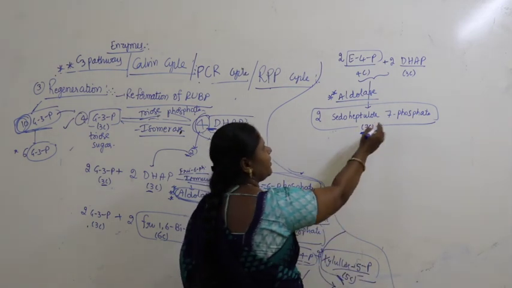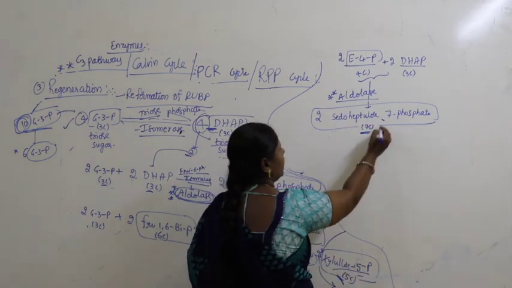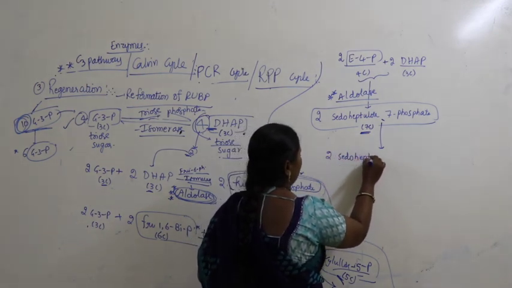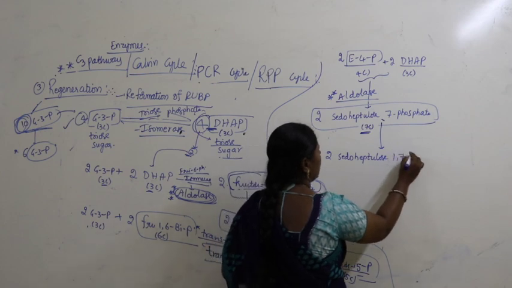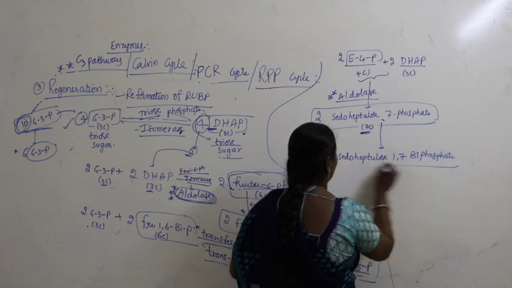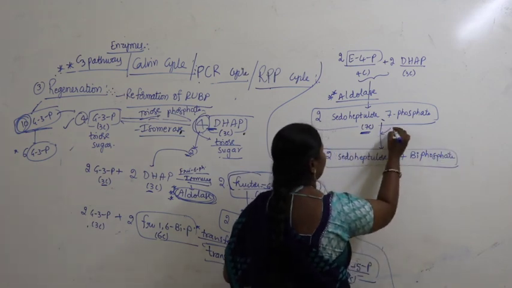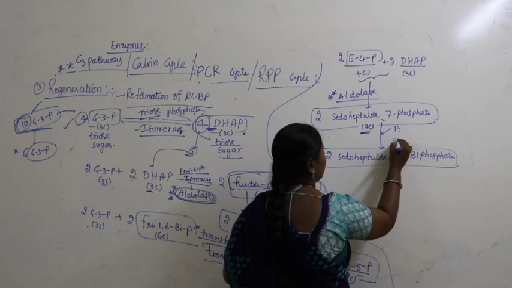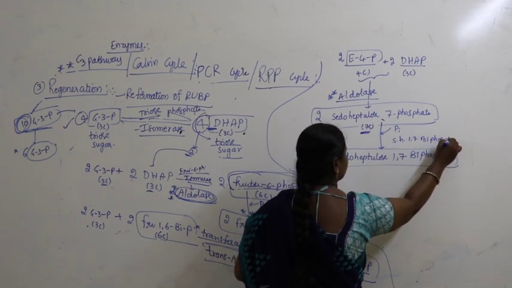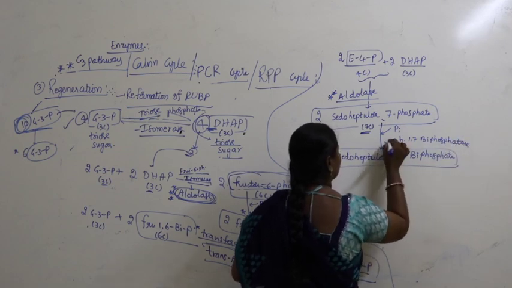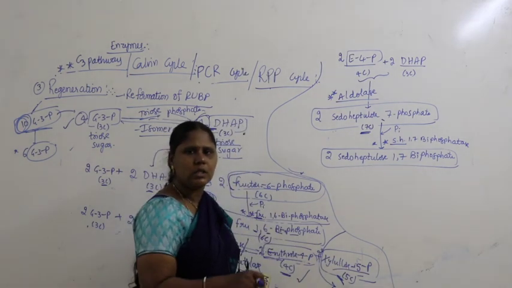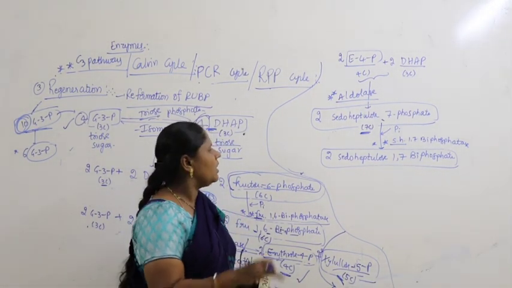Now whenever 7-phosphate is there, immediately it converts into 2 sedoheptulose 1,7-biphosphate, with the addition of inorganic phosphorus and with the help of sedoheptulose 1,7-biphosphatase. The name of the compound itself is nothing but the name of the enzyme.